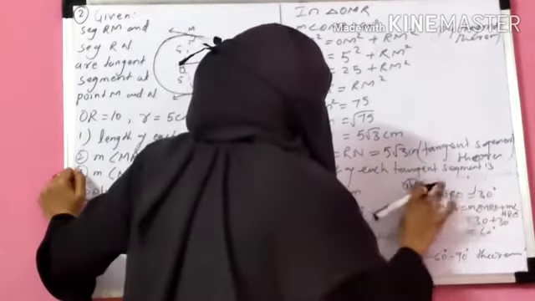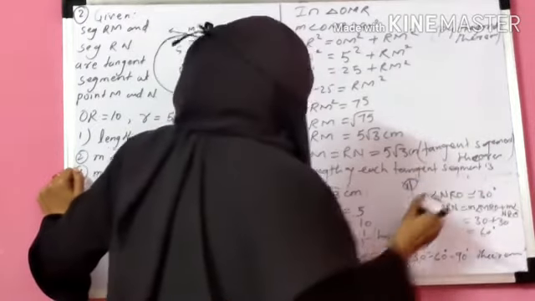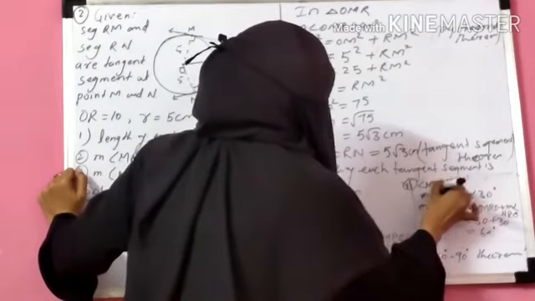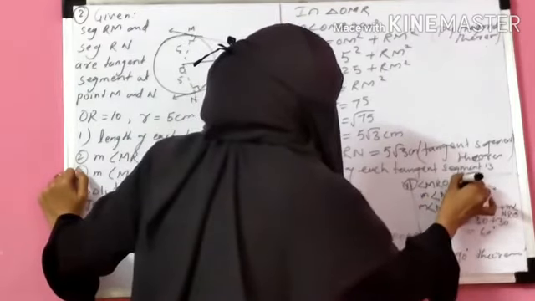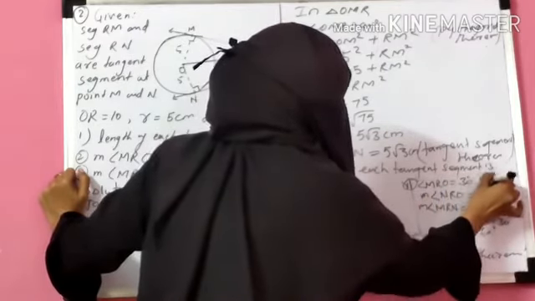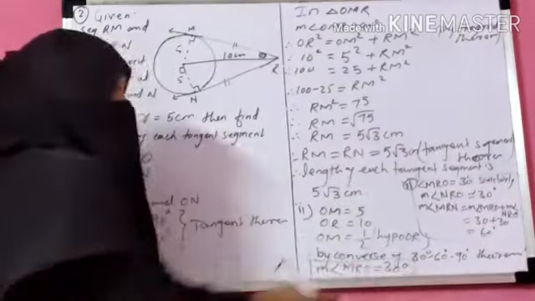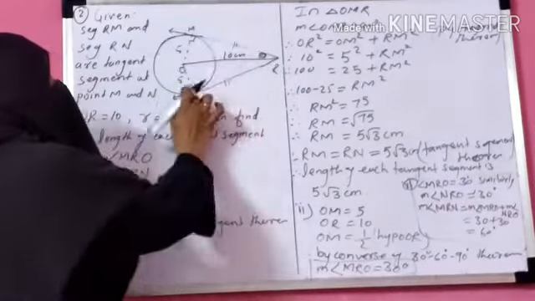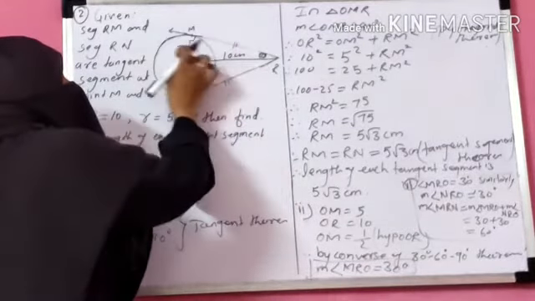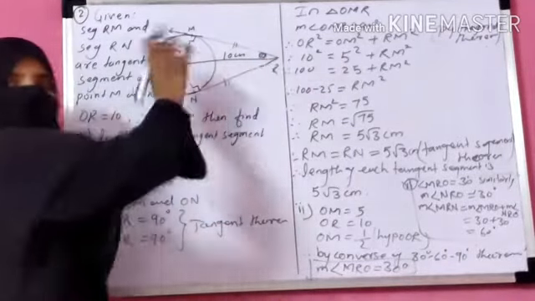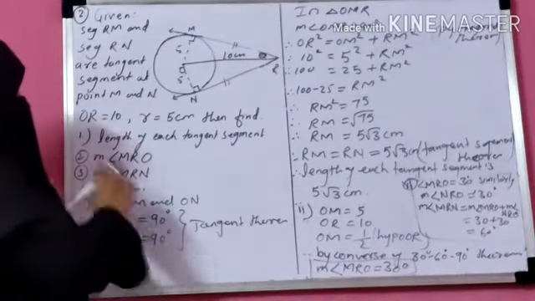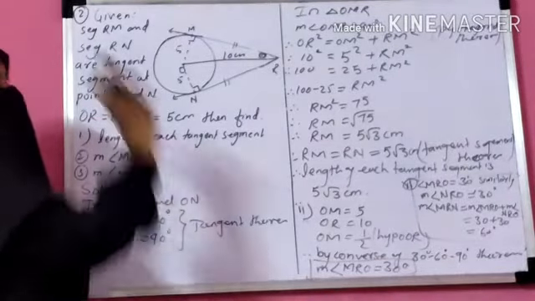Okay. Write in this way. Angle MRO is 30 degree. So similarly, measure of angle NRO is 30 degree. So measure of angle MRN is nothing but the addition of measure of angle MRO plus measure of angle NRO. Got it? So here we complete all the three questions in question number 2.